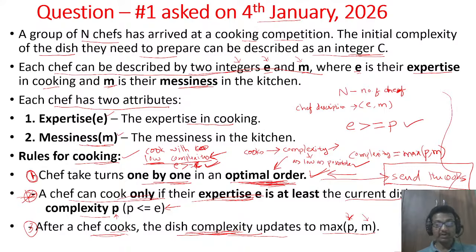In the case of chefs, optimal order is low complexity. A chef with low complexity prepares the dish first, then the next low complexity chef, then the next, so that the complexity won't increase.